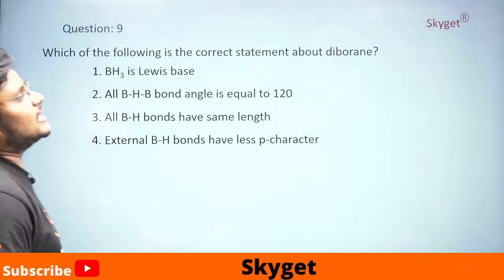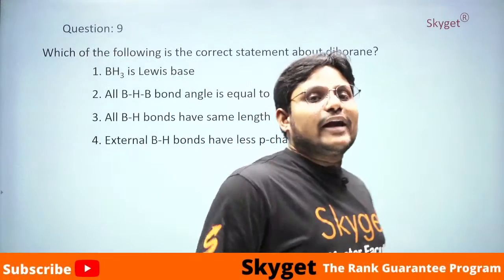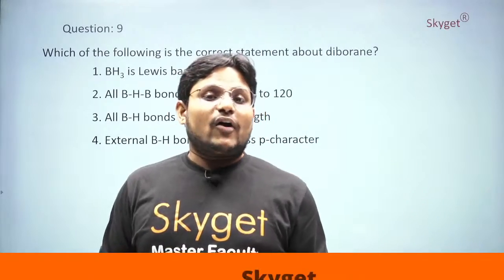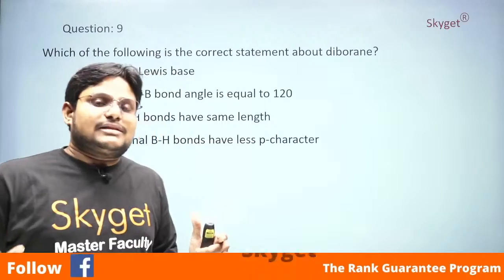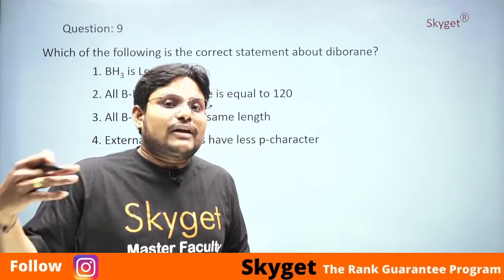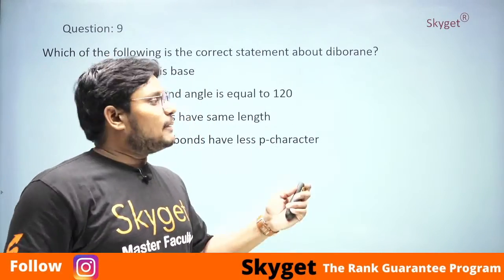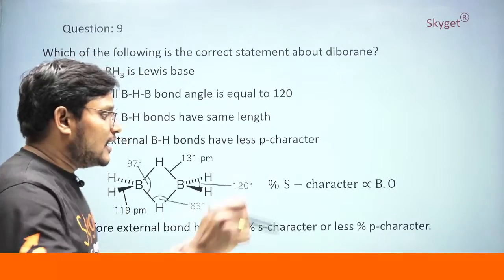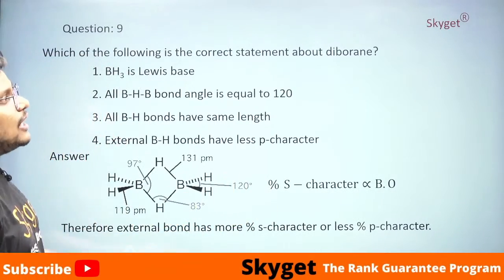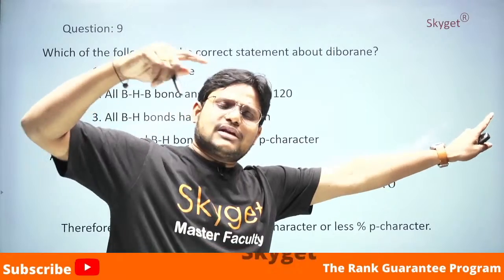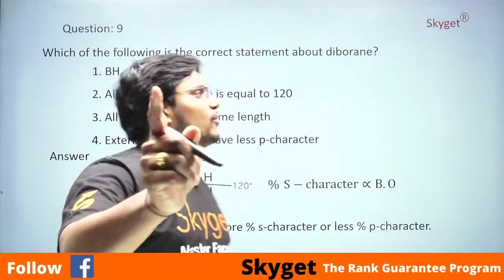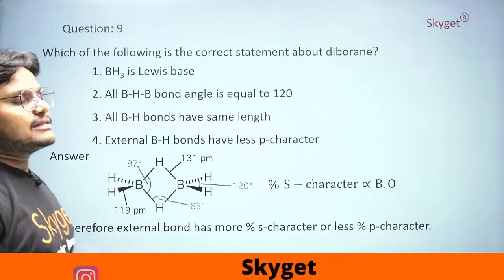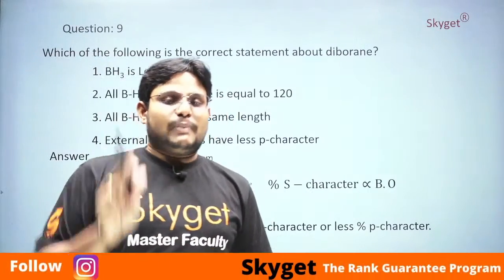Next, what are they asking? Yes, this question is also a little bit typical, because I am hearing most of the wrong answers, and most of the students have left this question. But the reason why, see here students, you have to focus more. Why? Because a diborane question will compulsorily be repeated in the JEE Main examination. Yes, very good. Now if you see here, what they are saying: BH3 is a Lewis base.